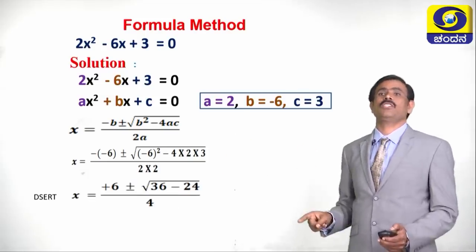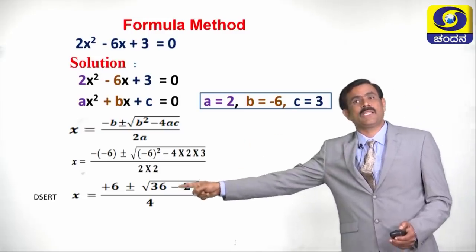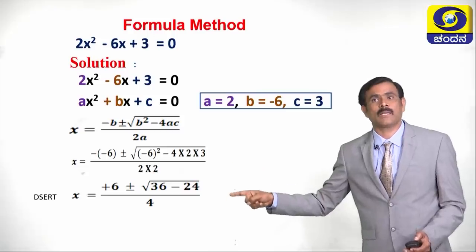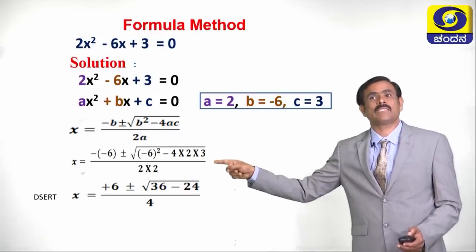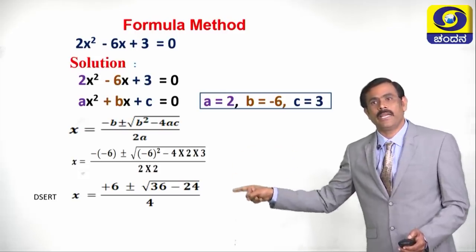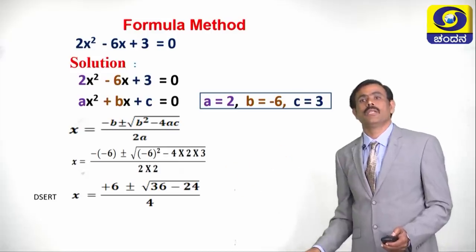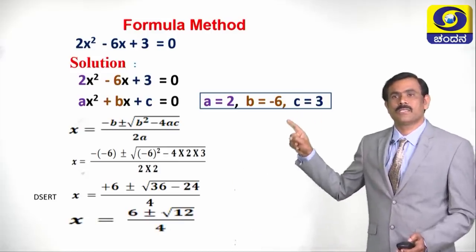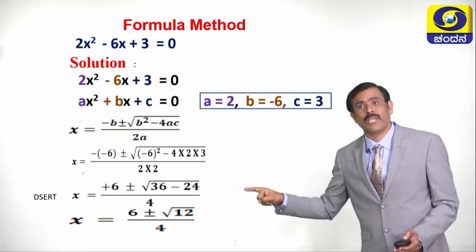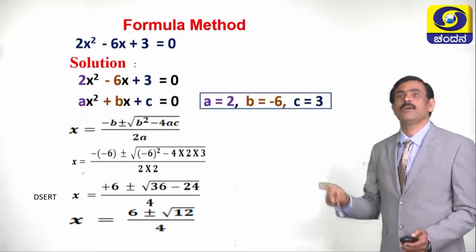Now this equation becomes x is equal to minus into minus is plus 6, 6 plus or minus square root of minus 6 whole square is plus 36 minus 4 twos are 8, 8 threes are 24, denominator 2 into 2. Now x is equal to 6 plus or minus square root of 36 minus 24 is 12 divided by 4.